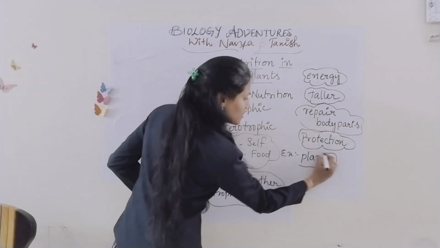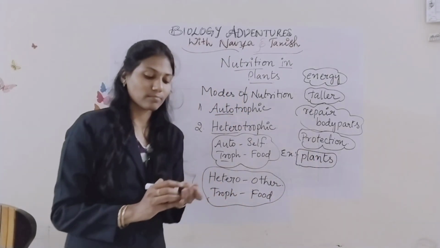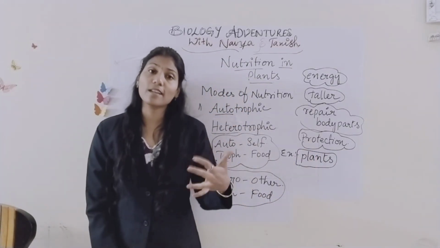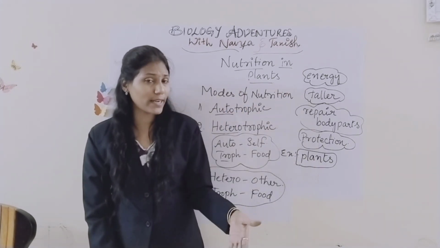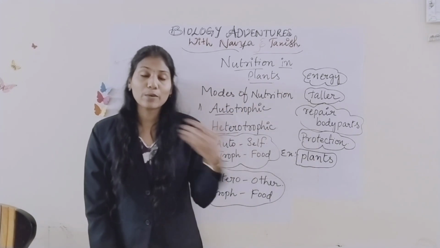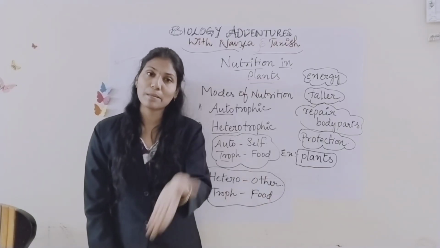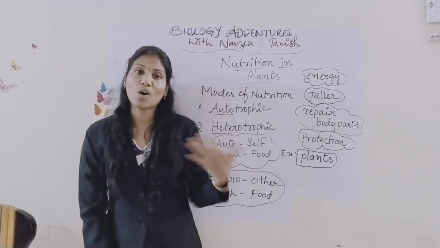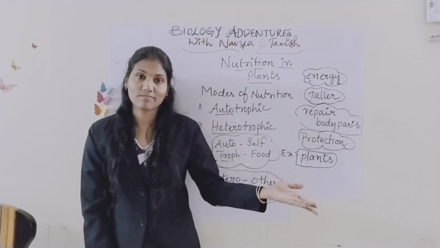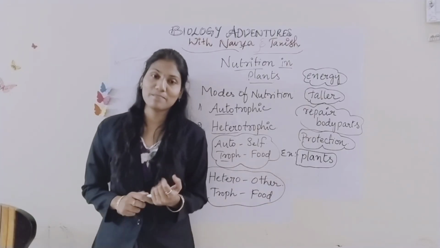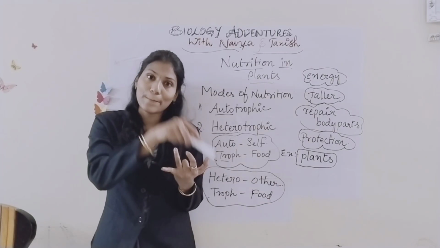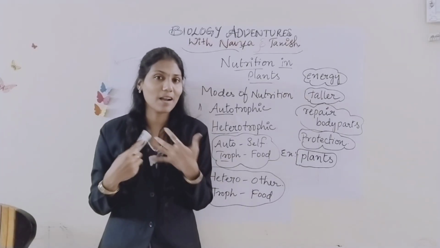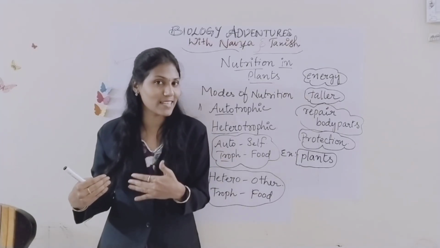Already we learned that plants prepare their own food by using sunlight, carbon dioxide, and water, right? But what about humans, animals, birds and all? We all depend on others. What will we eat, tell me? We eat plants, so we are depending on plants. We can't prepare our own food.